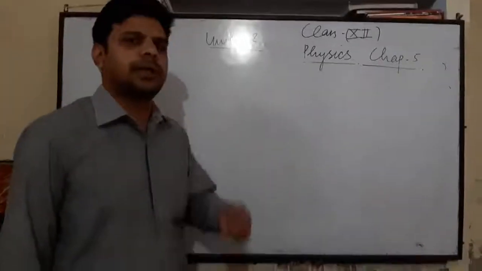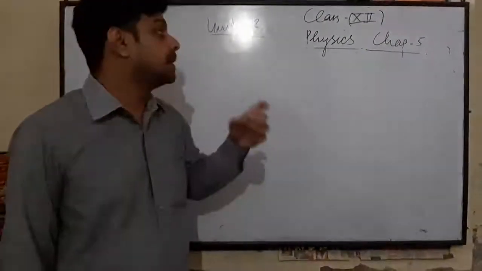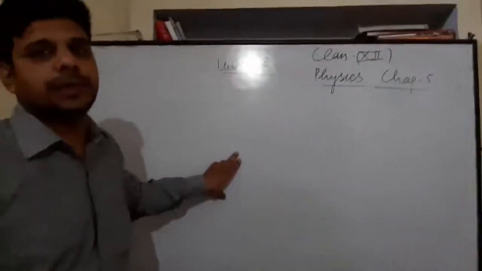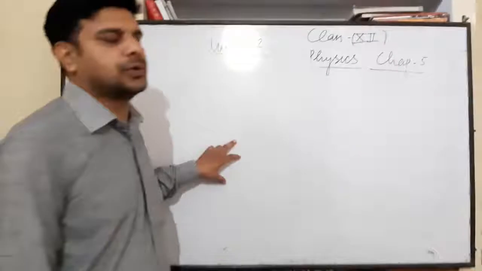In the last video, I explained the electric current and current density. Today, I will explain the drift velocity and the proof of Ohm's law.